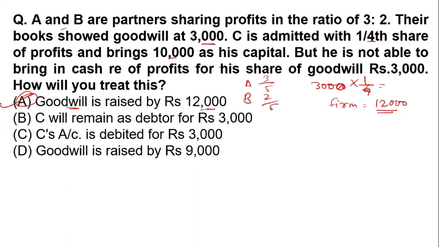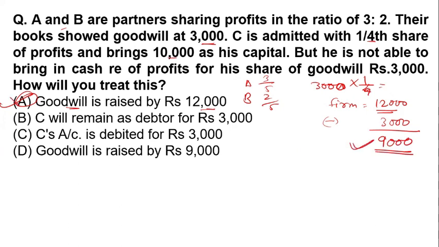No, actually, it will be nine, because he is not able to bring in cash of the profit of his share goodwill, 3,000. So the firm's goodwill is 12,000. He is unable to bring in cash, so that is less 3,000. So the answer is 9,000. So 9,000 is the right answer.